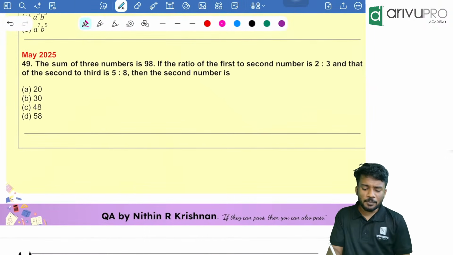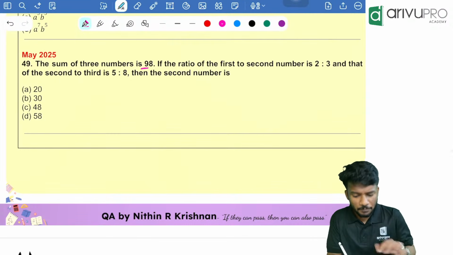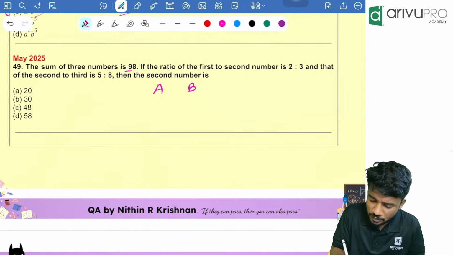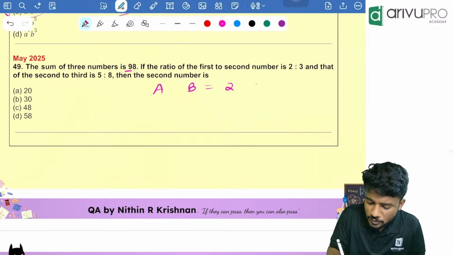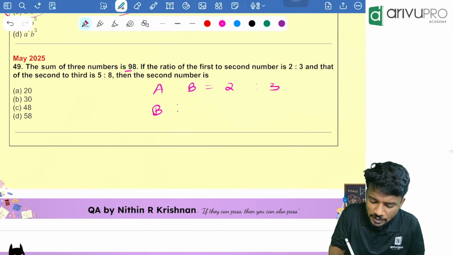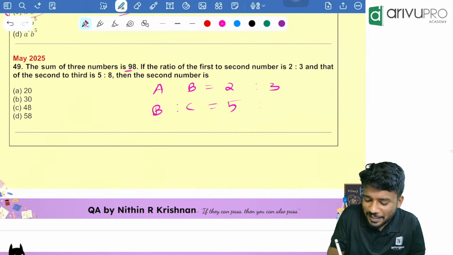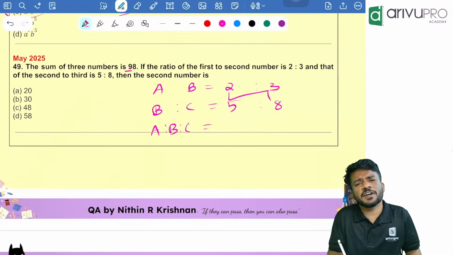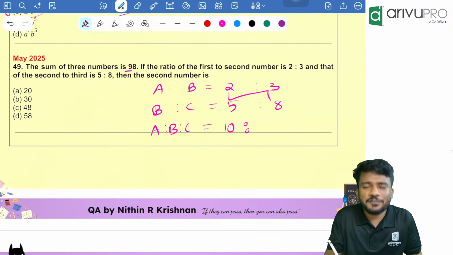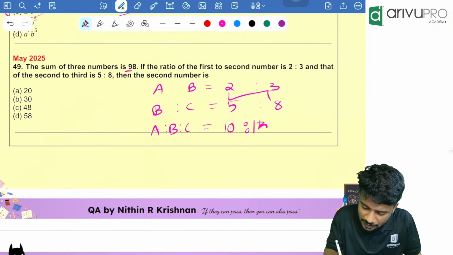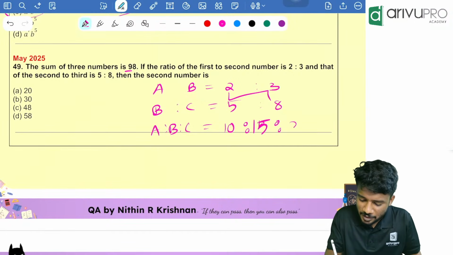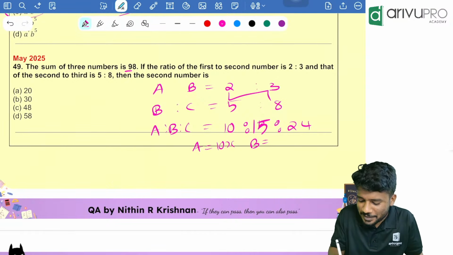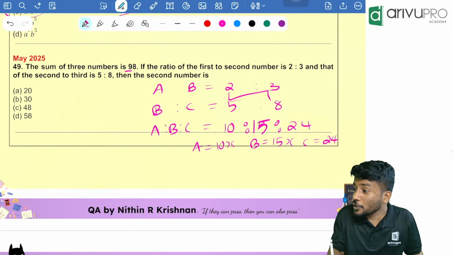Next question. The sum of the three numbers is 98. The ratio of the first two numbers, that means if three numbers are there, A and B, what is the ratio of A to B? That is nothing but 2:3. Then the ratio of the second to the third number, that is B to C, is 5:8. Then find me A is to B is to C. That is nothing but 2 into 5 is how much? 10, is to 5 into 3 is how much? 15. Yes. Is to 3 into 8 is how much? 24. People, that is nothing but the A value is 10x, the B value is 15x, the C value is 24x.